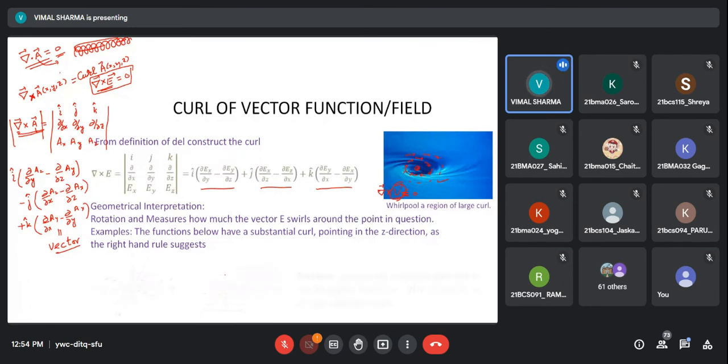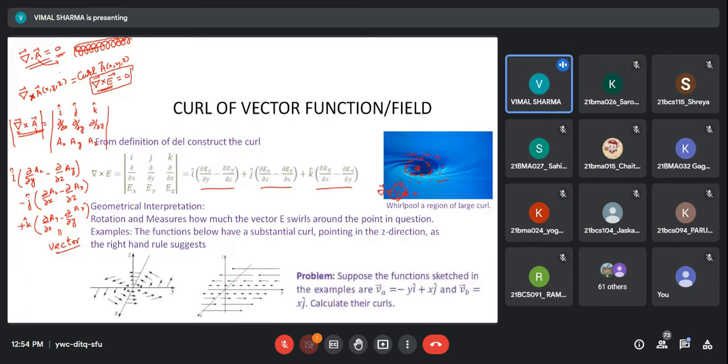Okay, so let us take an example. This is a picture showing the field, and if you see these vectors or arrows closely, there is circulation in this field, and this field is represented by this vector, which is minus y i cap plus x j cap.